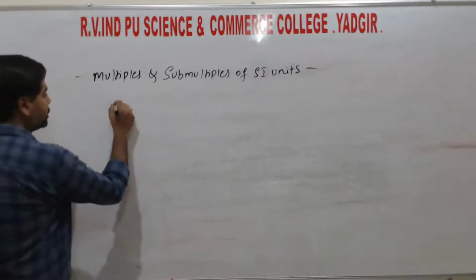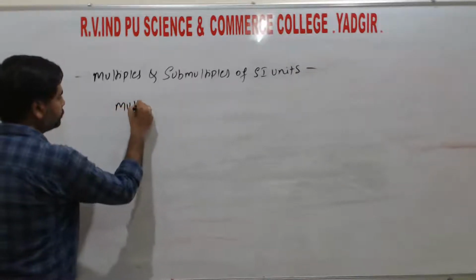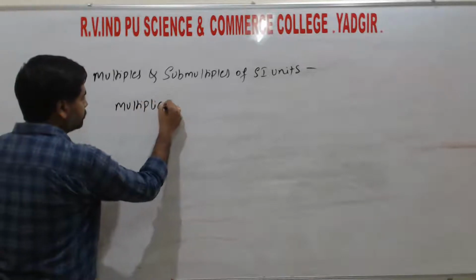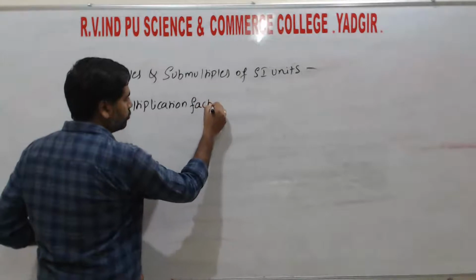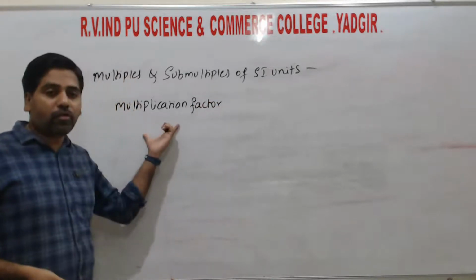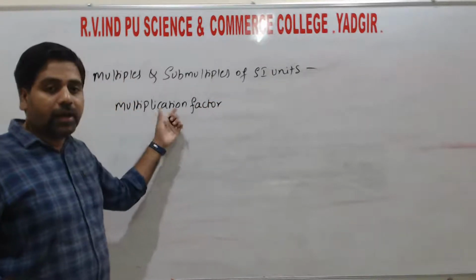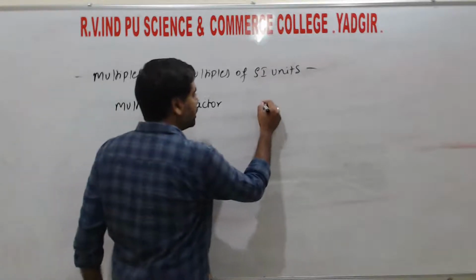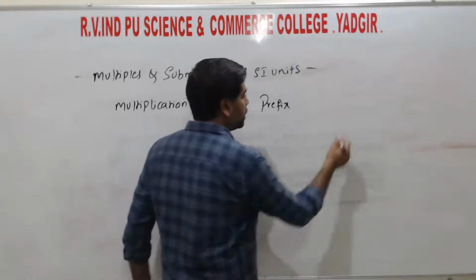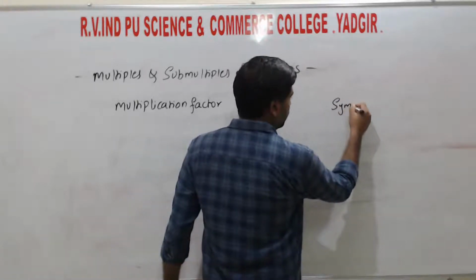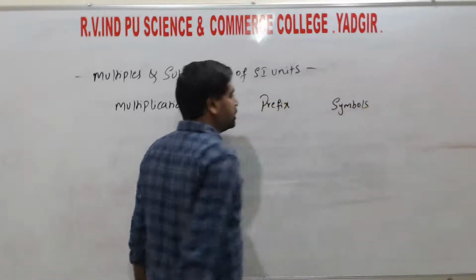So here is the multiplication factor, that is how much we are going to multiply. Here is the prefix and symbols.